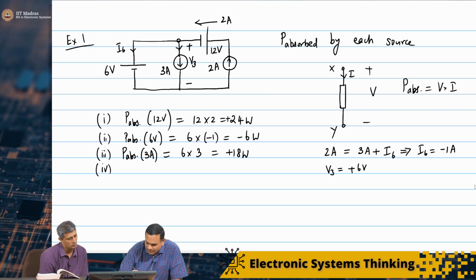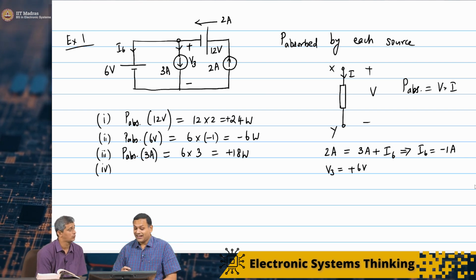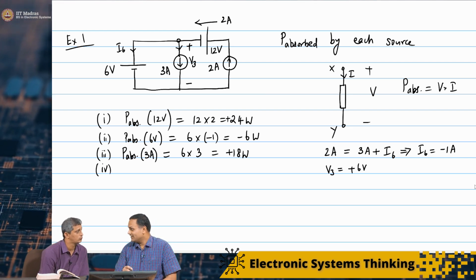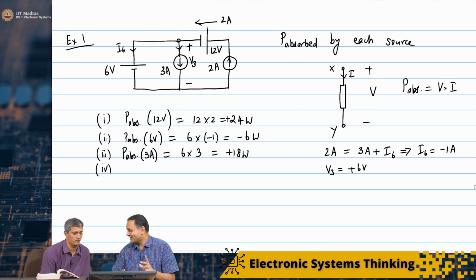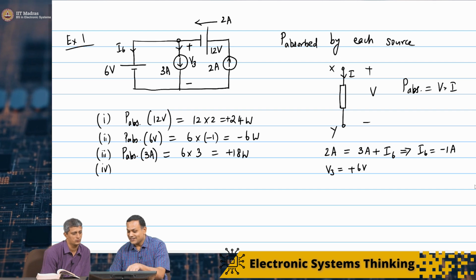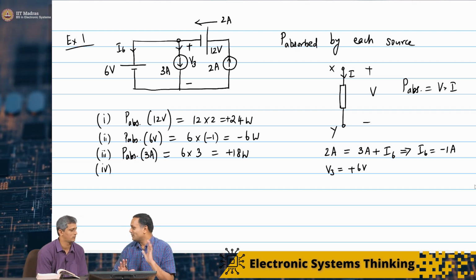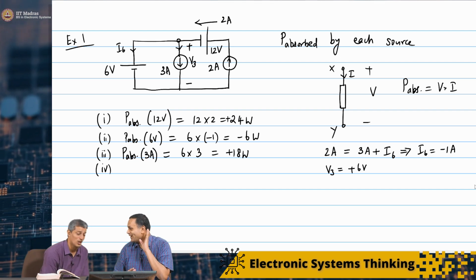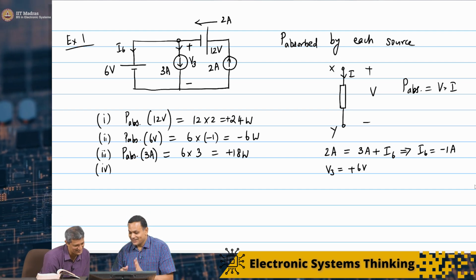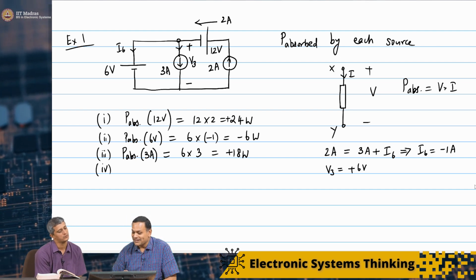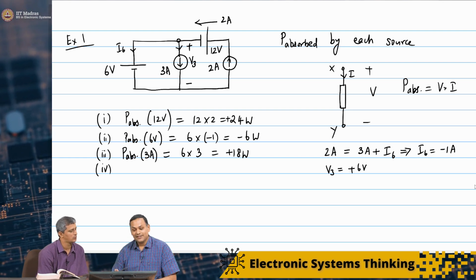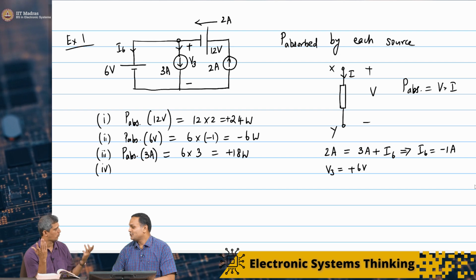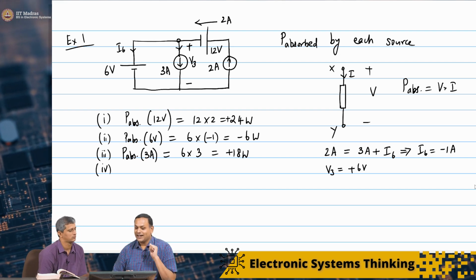And by the way, I don't need to do anything else. I could just use power conservation, because I have only voltage sources and current sources. I know that the sum of all power absorbed should be 0. So this is a third method. I could just say 24 plus 18 is 42, minus 6 is 36. So minus 36 watts should be the power absorbed by the 2 ampere current source.